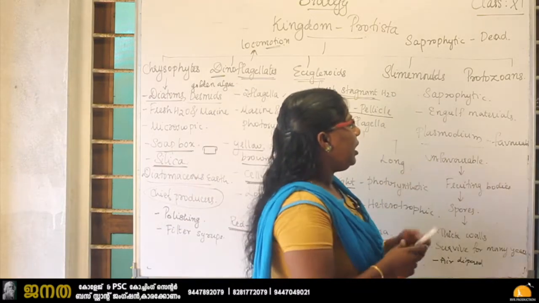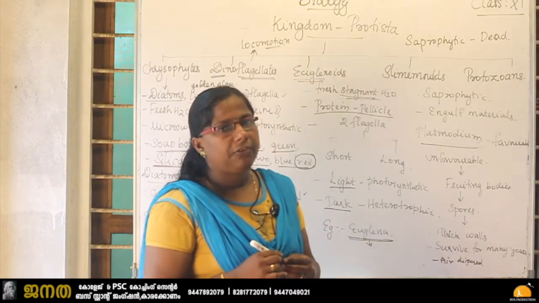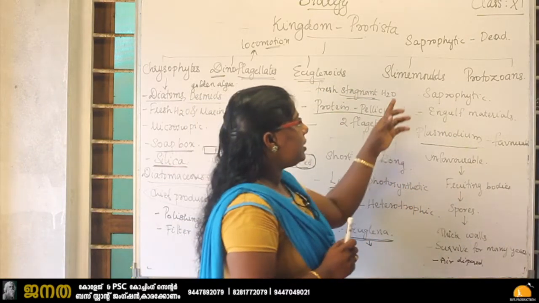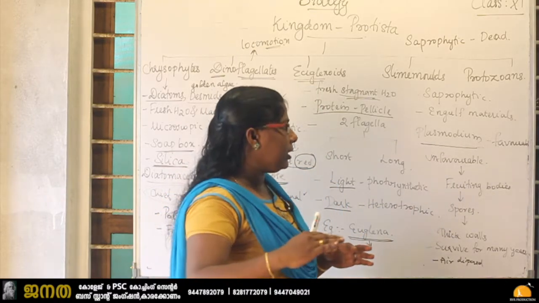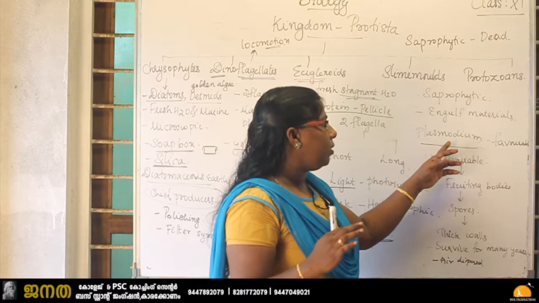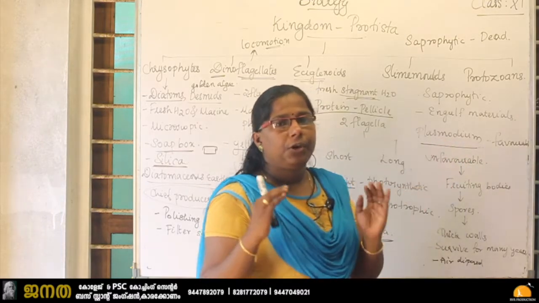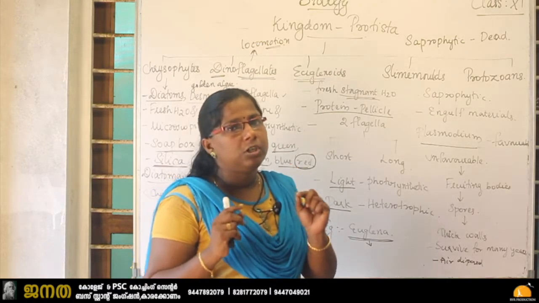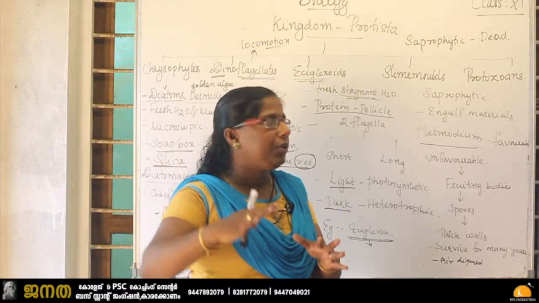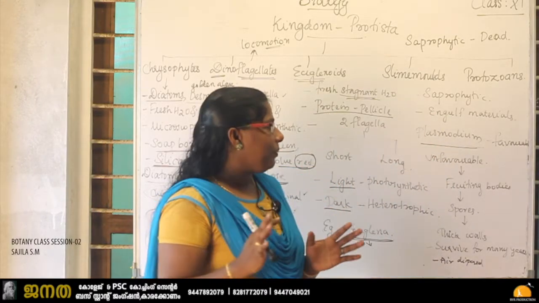Okay, and here we have to study one thing, that is the plasmodium. During favorable conditions, these slime molds will grow vigorously and grow up to several feet. So that structure is called what? Plasmodium. So what is plasmodium? During favorable condition, the microscopic slime molds grow into several feet, and that aggregation of slime mold is called plasmodium.